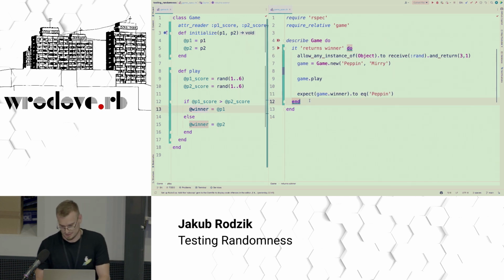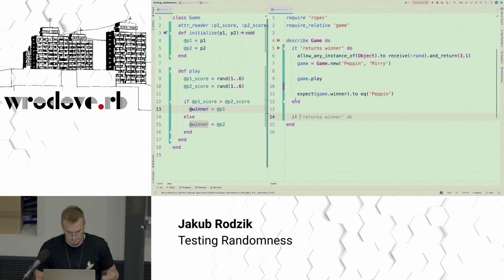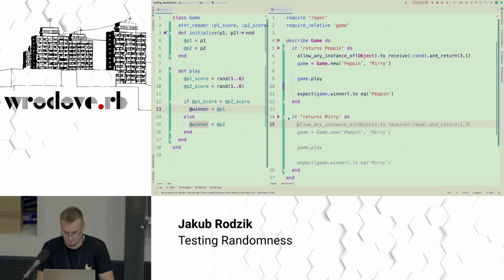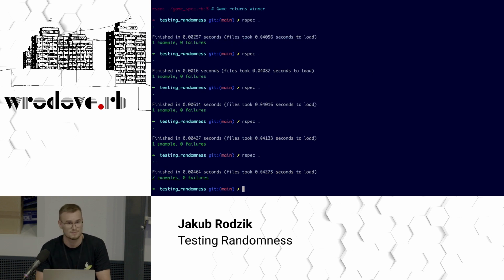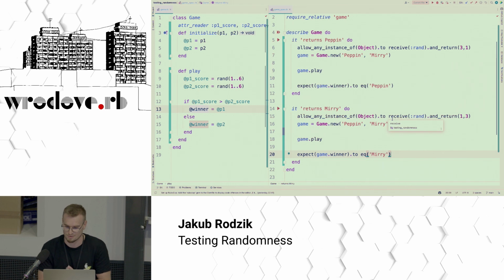The only thing left is to write another one that actually, maybe we can change here. And let's write another one that returns Miri. Yeah, thanks, Copilot. Let's run it. Now we have two examples. Both of them pass. Both of them look much more reliable than what we used to have here.